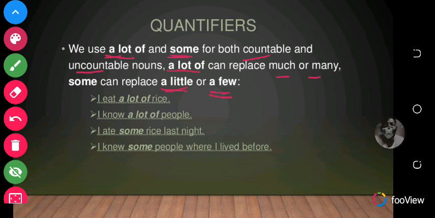I ate some rice last night. You can say I ate a little rice last night. I knew some people where I lived before. You can say I knew a few people where I lived before. I simply just replaced the words.